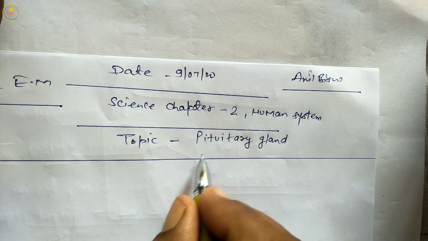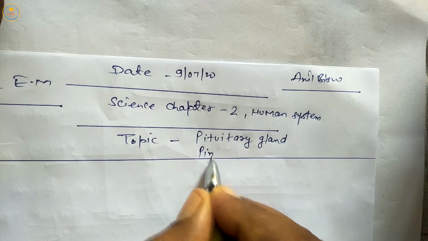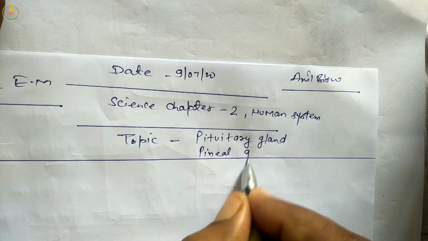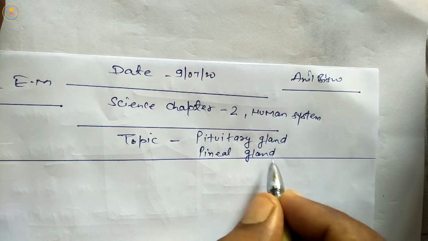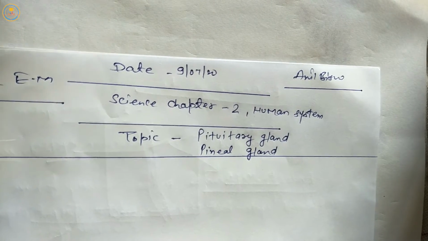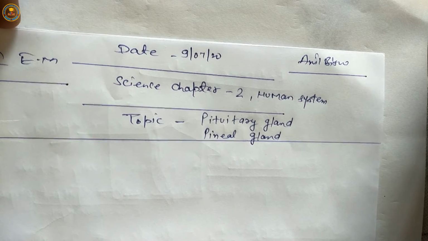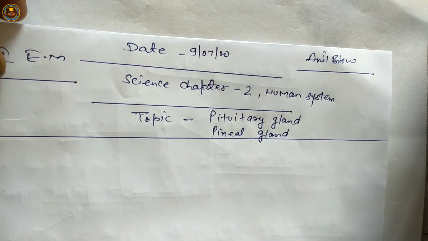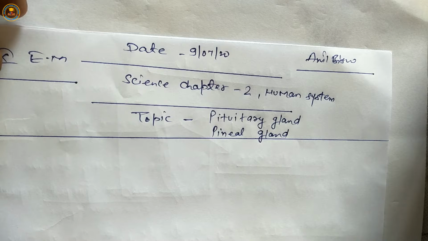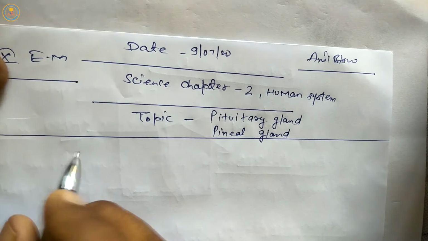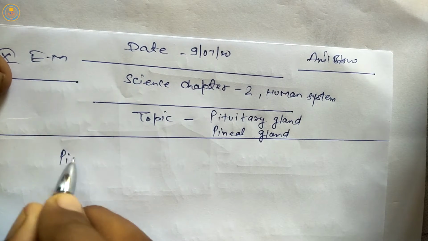Next is the pineal gland and the thymus gland.